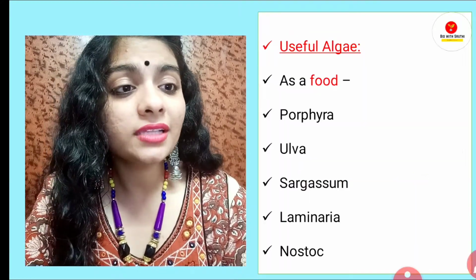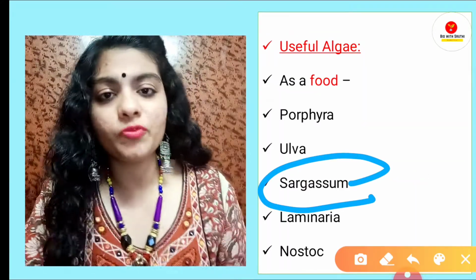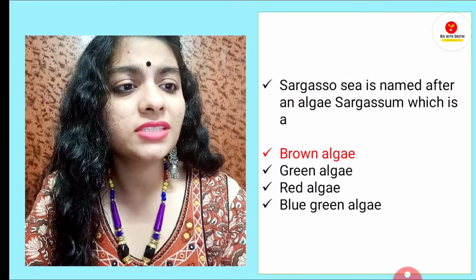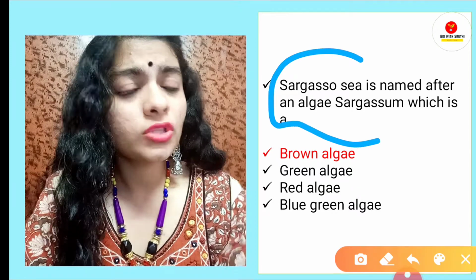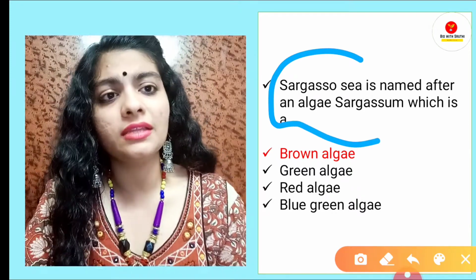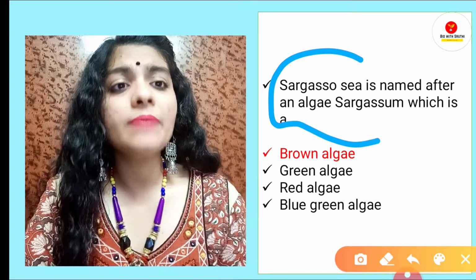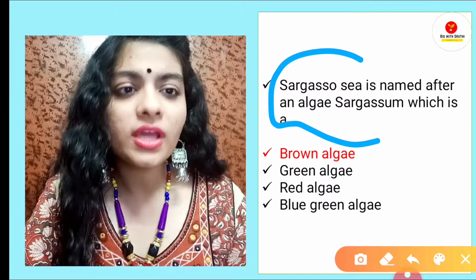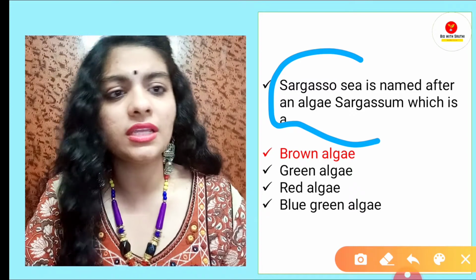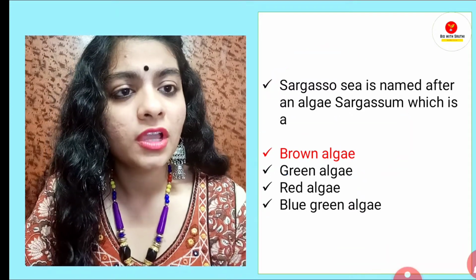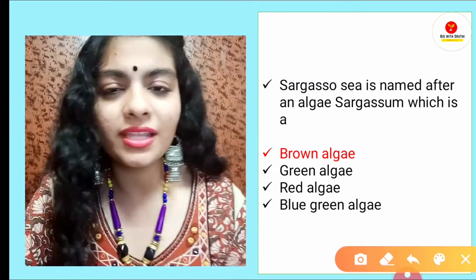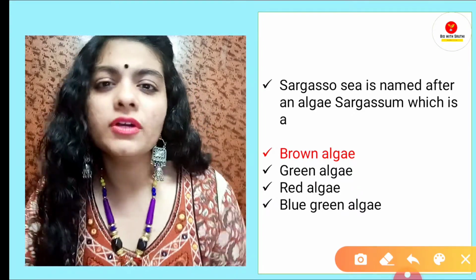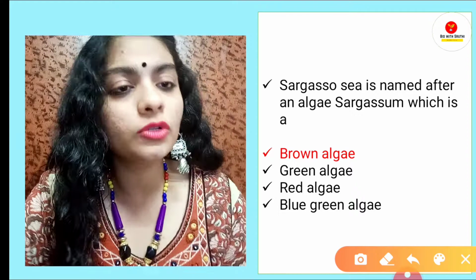Or they can take the individual name of a species, for example Sargassum, Laminaria. These kinds of questions can come. Sargasso Sea is named after an algae, Sargassum, which is a dash. Brown algae, green algae, red algae, blue green algae. Answer is brown algae. Now I'll give you a few important points which can also help you to solve different questions related to this topic.